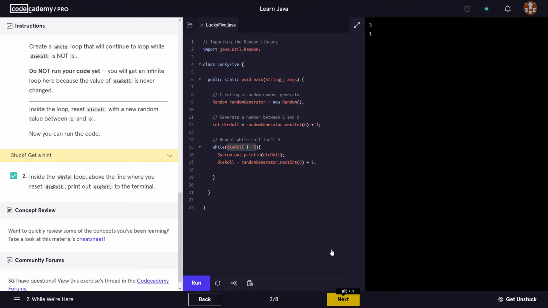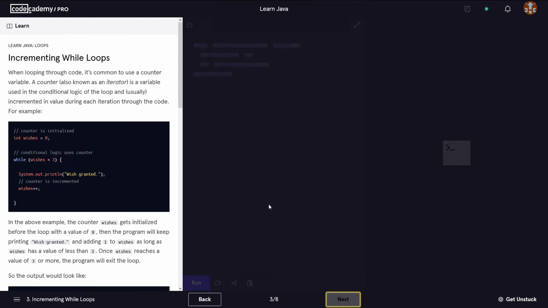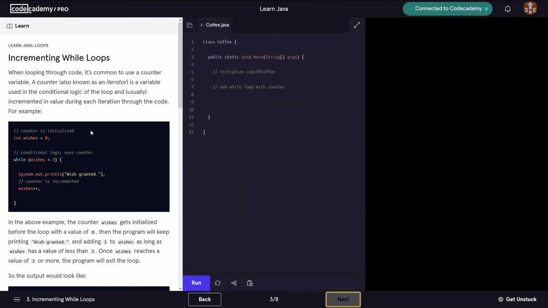Now we can move on to the next part in this chapter. Incrementing while loops. When looping through code, it's common to use a counter variable. A counter, also known as an iterator, is a variable used in the conditional logic of the loop and usually incremented in value during each iteration through the code.